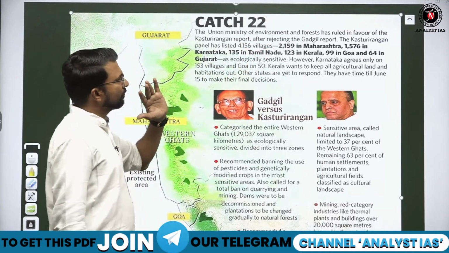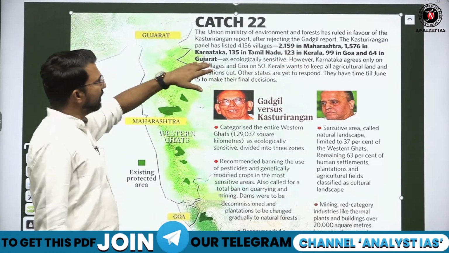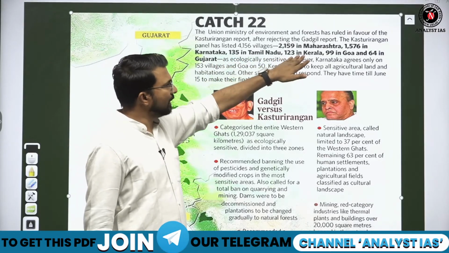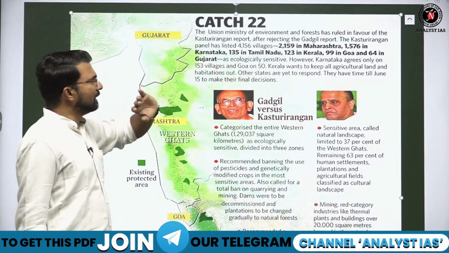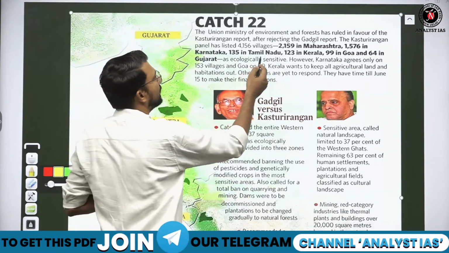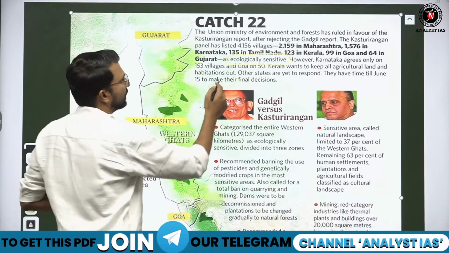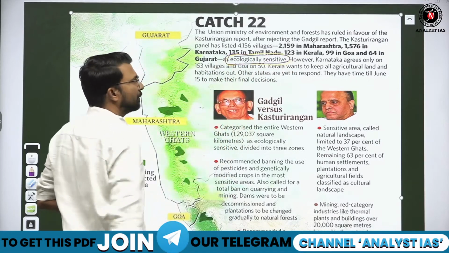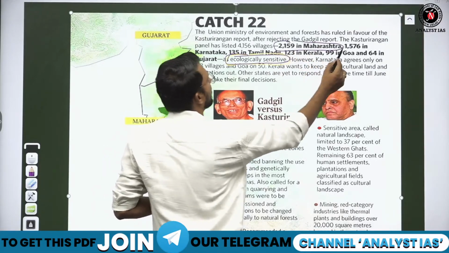The Kasturi Rangan panel has listed 4,156 villages as eco-sensitive zone, out of which almost 2,000 are in Maharashtra, 1,500 in Karnataka, 135 villages in Tamil Nadu, 123 villages in Kerala, 99 villages in Goa and 64 in Gujarat. So the Kasturi Rangan report has recommended more than 4,000 eco-sensitive villages, most of which lie in Maharashtra, then Karnataka.